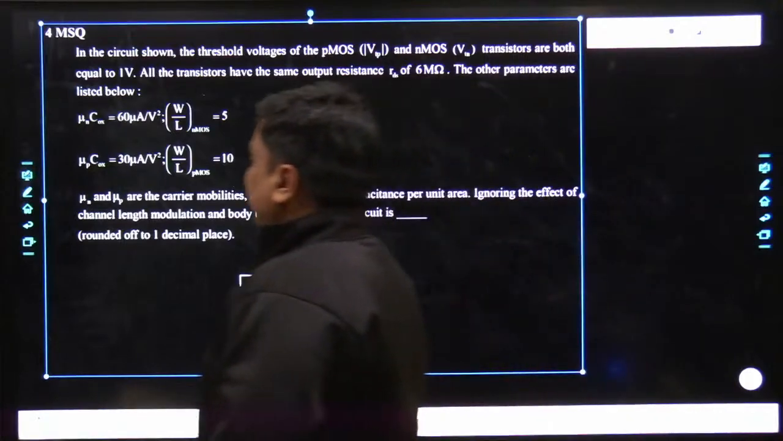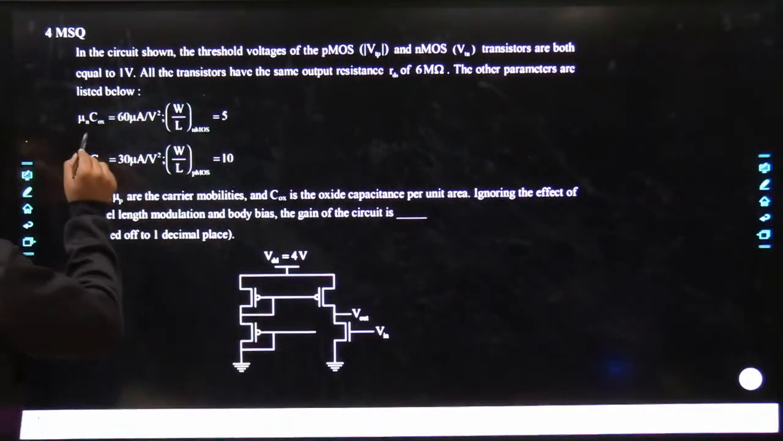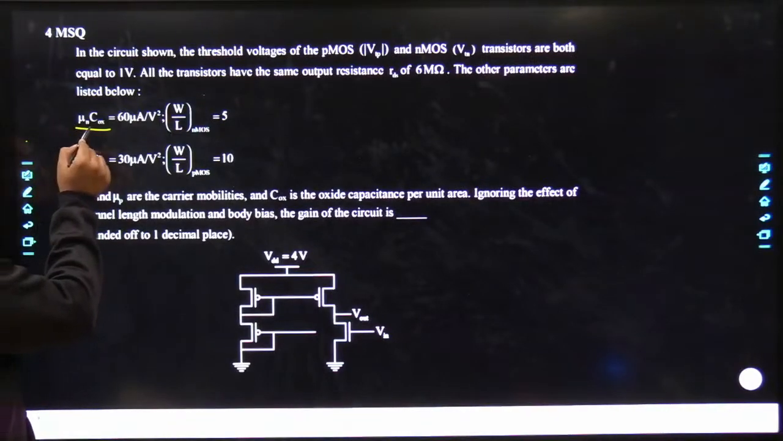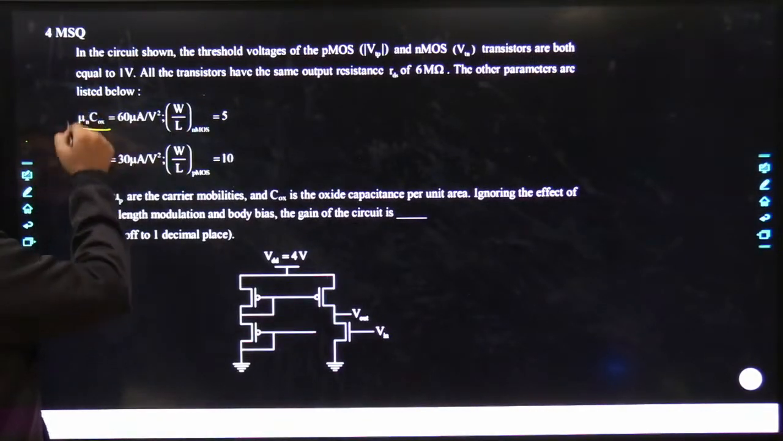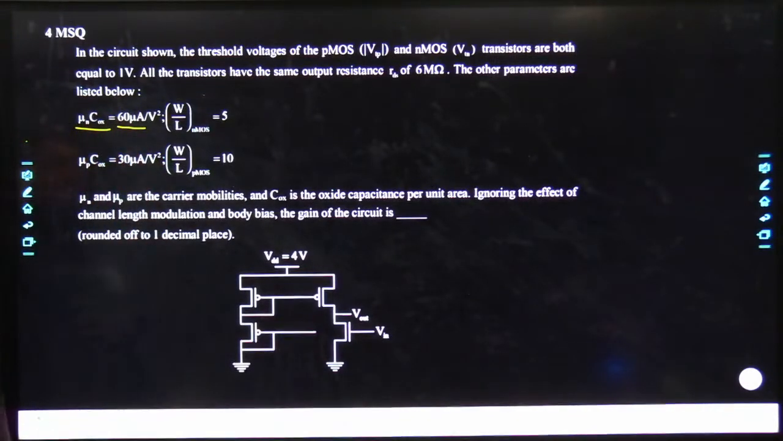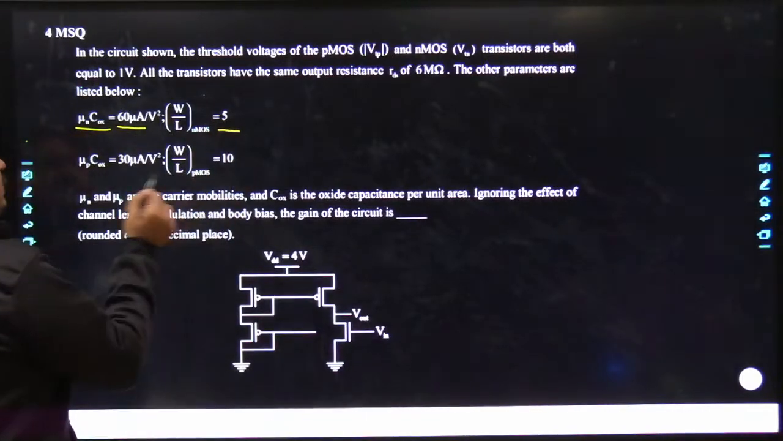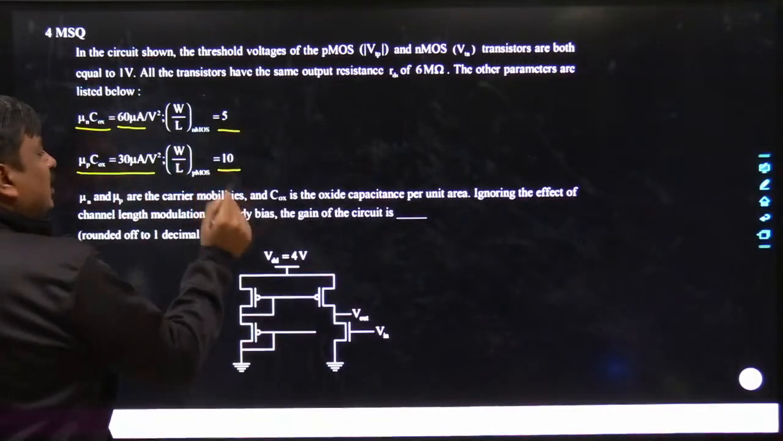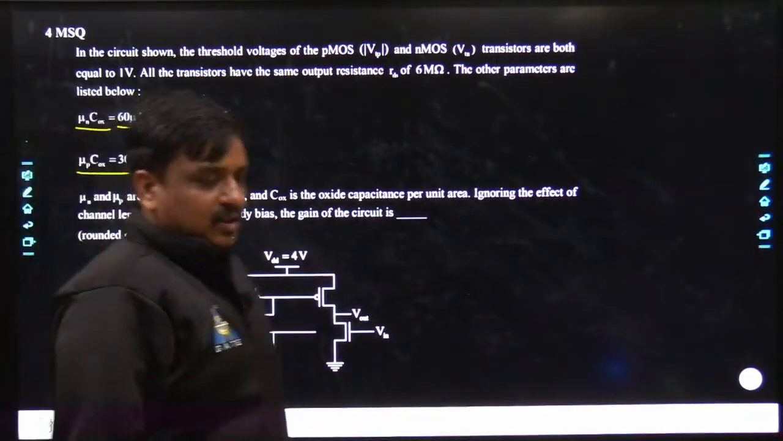Yes, the process parameters are clearly given along with this problem. That's nothing but the mobility of the N inverting channel, that's mu N into COX, the oxide layer capacitance per unit area, which equals 60 microampere per volt square. W by L ratio of NMOS is 5. Similarly, mu P COX is 30 microampere per volt square, and similarly W by L ratio of PMOS is 10.